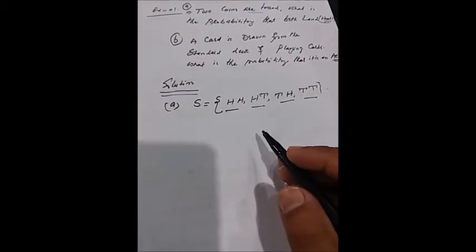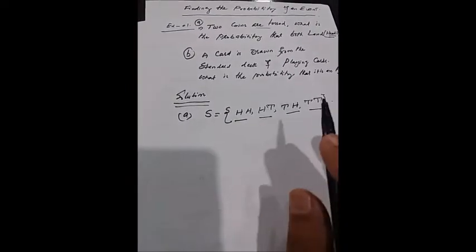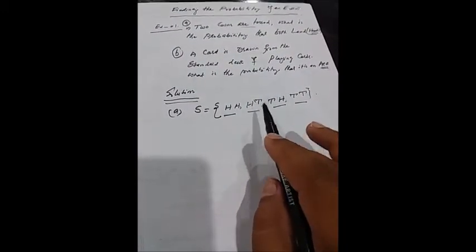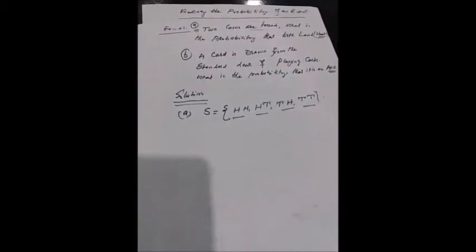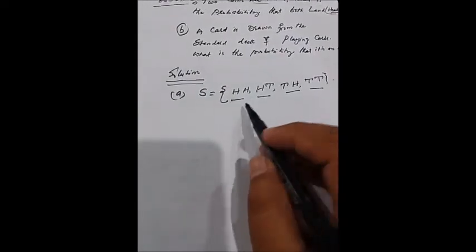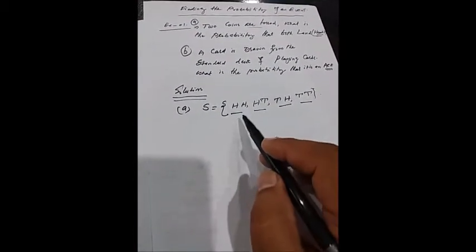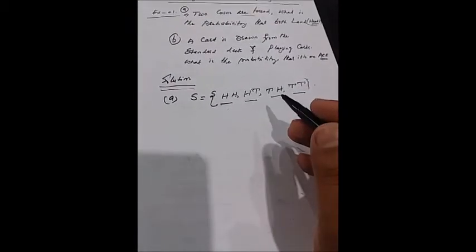Okay, so this is the sample space. It means the total number of observations for tossing both coins is 4: head head, head tail, tail head, tail tail. So 4 types of outcomes may occur, 1, 2, 3, 4, when we are tossing 2 coins.